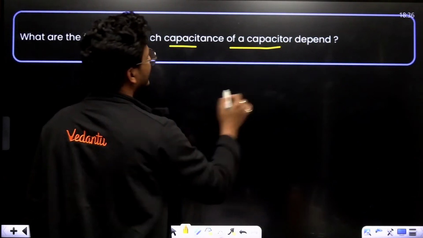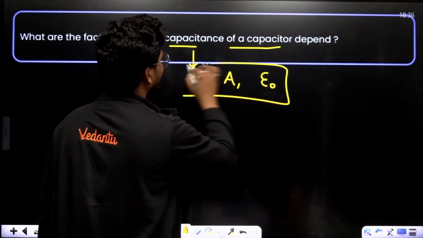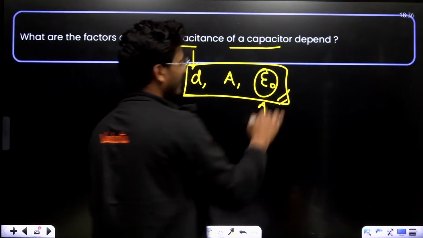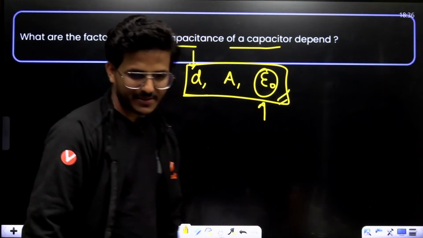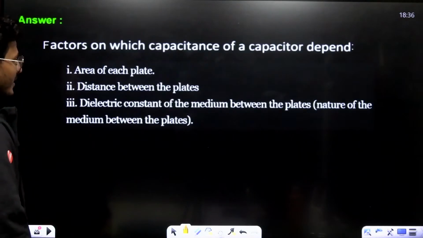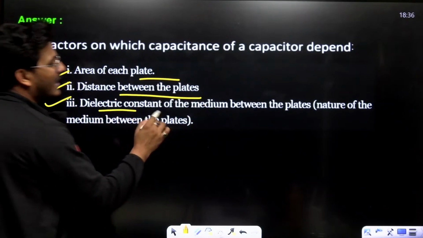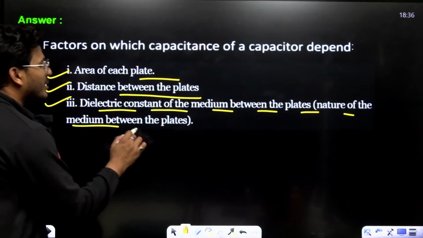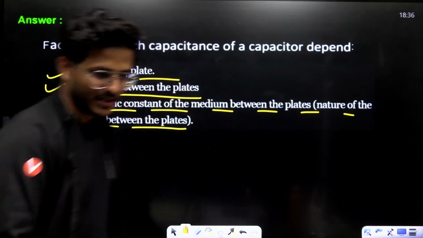Factors of capacitance: distance, area, and epsilon naught. Epsilon naught represents the permittivity of the medium between two plates. So capacitance depends on the area of each plate, the distance between the plates, and the dielectric constant, that is the nature of the medium between the two plates.